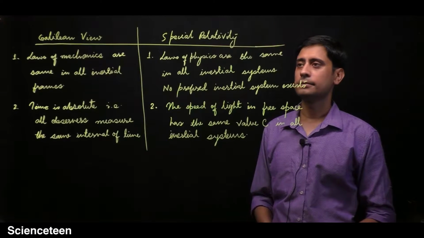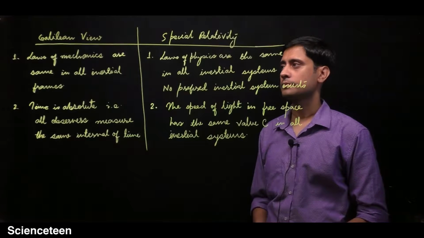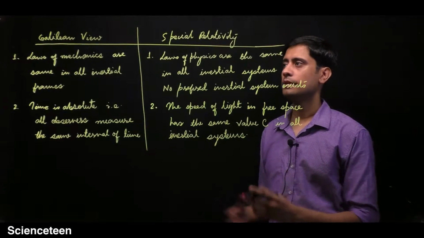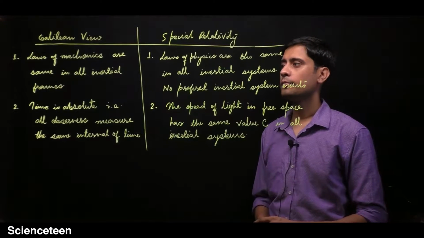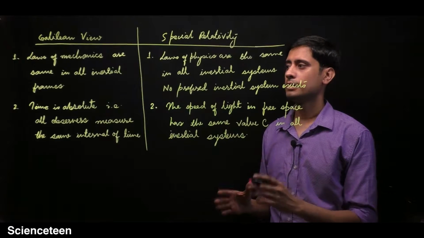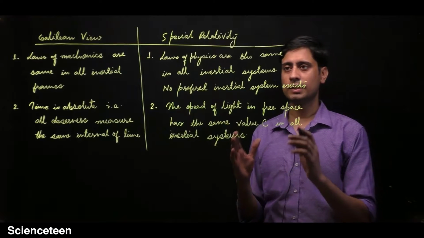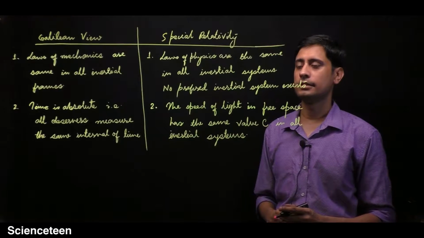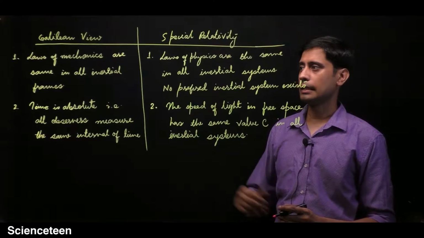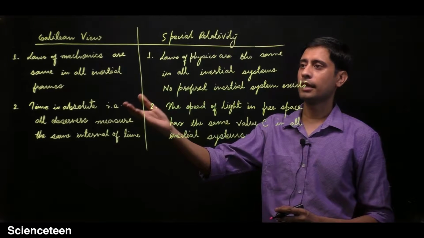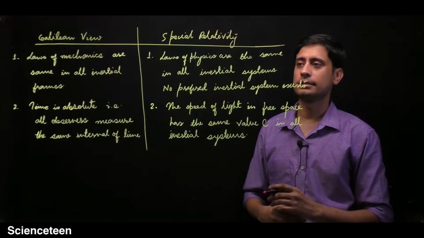We have seen that in relativity, Galilean relativity says that laws of mechanics are the same in all inertial frames, but in special relativity we find that laws of physics are the same in all inertial systems. So it does not tell only about laws of mechanics, it tells about the whole of physics.